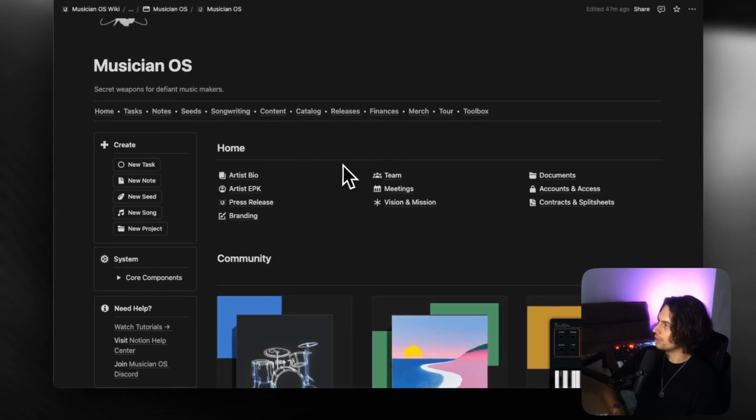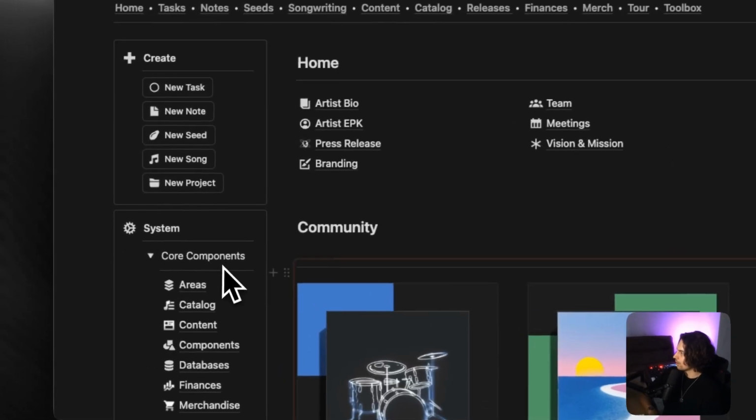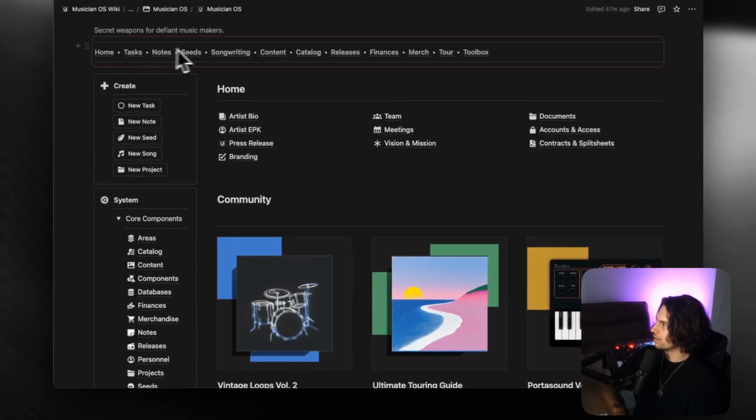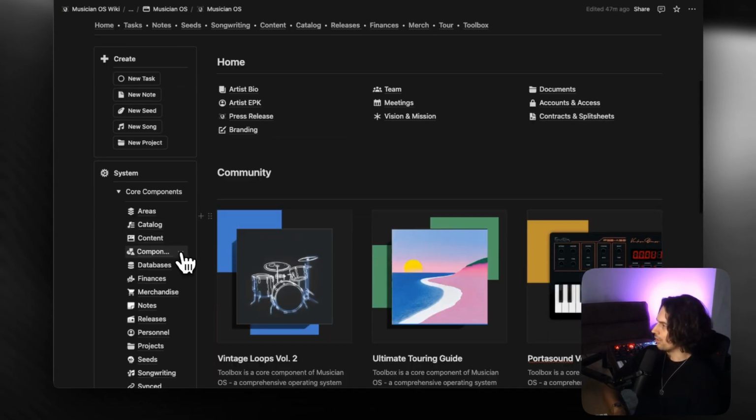Here on the home page, you're going to see a bunch of different pages here which relate to all different aspects of your music project. You're going to see the ability to quickly create new tasks, notes, seeds, whatever it is, which relate to these different database views here. But under System, you can see that we've got these different pages. And these links here are just linking to these different pages. And I've put them here just because I wanted to make the template as clean as possible. There's two other things in here, which is components and databases, which I want to just touch on quickly.